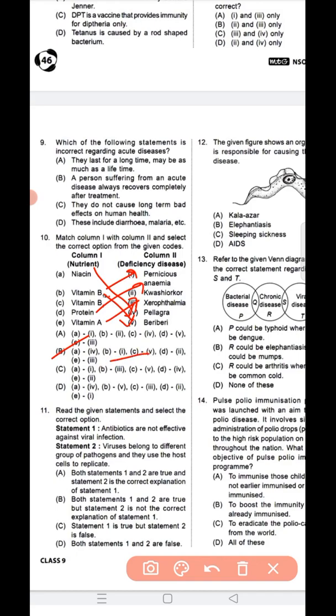Next, read the given statements and select the correct option. Statement 1: Antibiotics are not effective against viral infection. Statement 2: Viruses belong to a different group of pathogens and they use the host cells to replicate. Question number 11, option A is the correct answer. Both statements 1 and 2 are true and statement 2 is the correct explanation of statement 1.